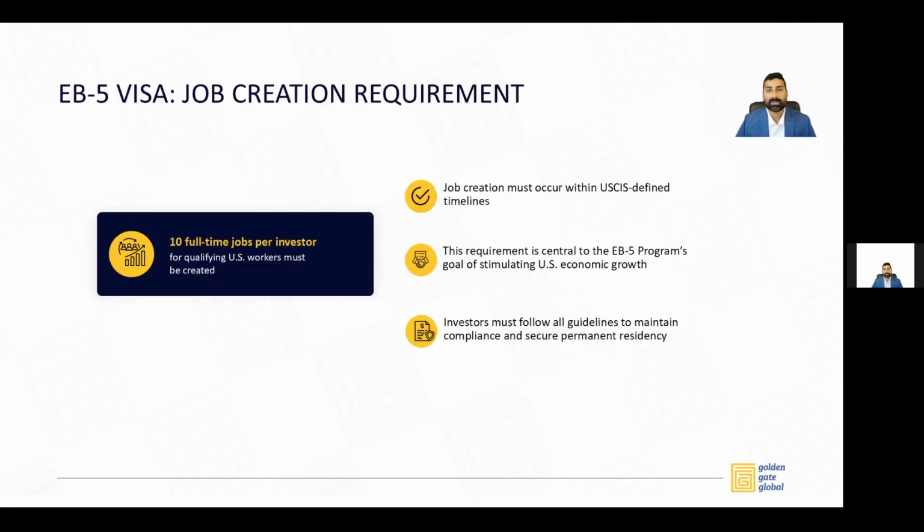The next and the most important part outside of source of funds is the job creation requirement. EB5 visa program requires you to create 10 new full-time jobs per investor. The way this is achieved is, again, by giving a loan or investing in a project, and whatever jobs are created in that project are attributed to EB5 investors. And this job creation obviously needs to occur within the USCIS defined timelines, and investors must follow all guidelines to maintain compliance and secure permanent residency.